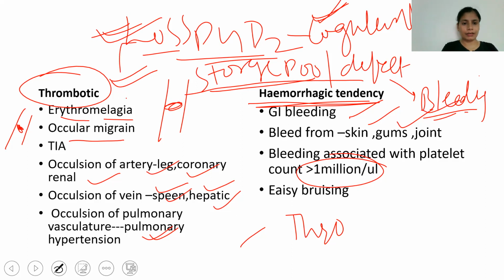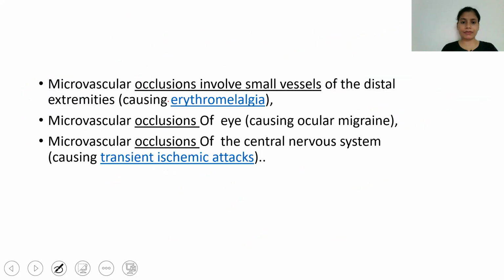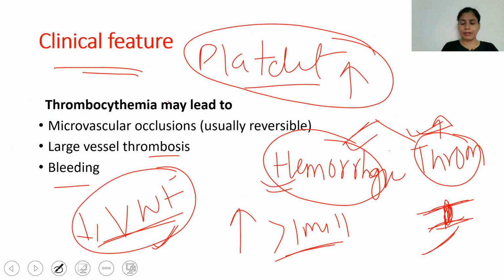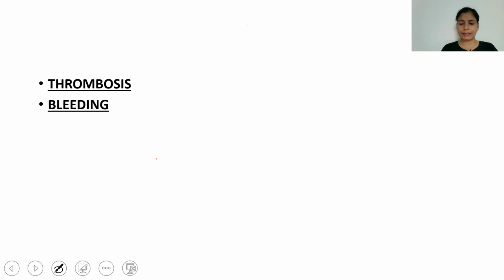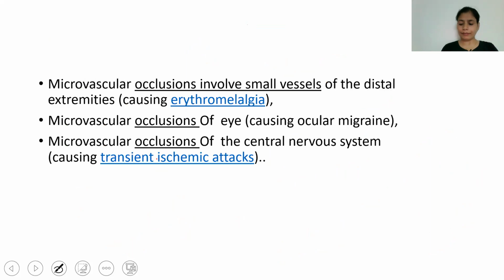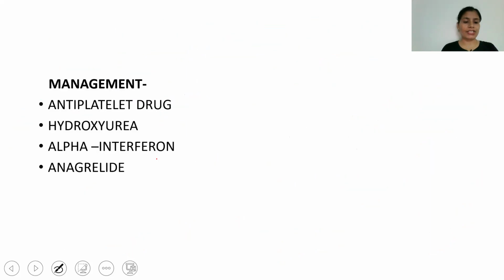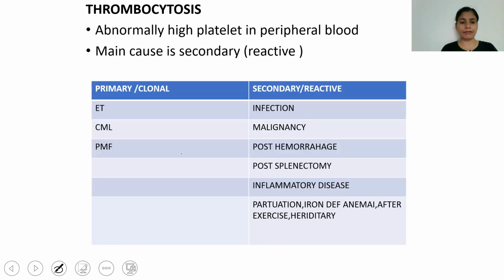Two things, one and the previous one: because of the increased platelets, there is a decrease in von Willebrand factor, and this will lead to a bleeding tendency. Now management is by giving antiplatelet drugs like anagrelide, hydroxyurea for decreasing the platelet count, and alpha interferon may be given.